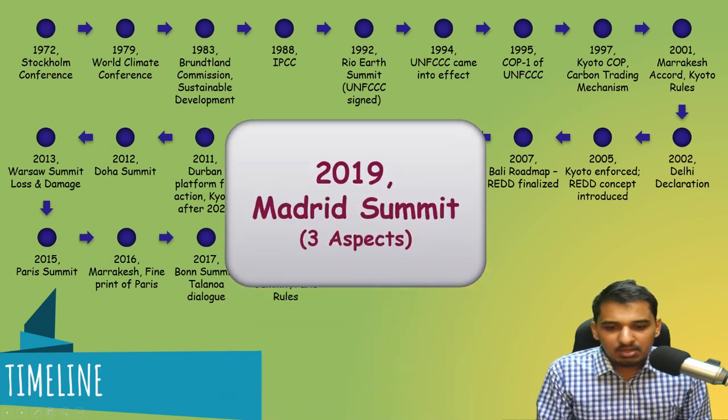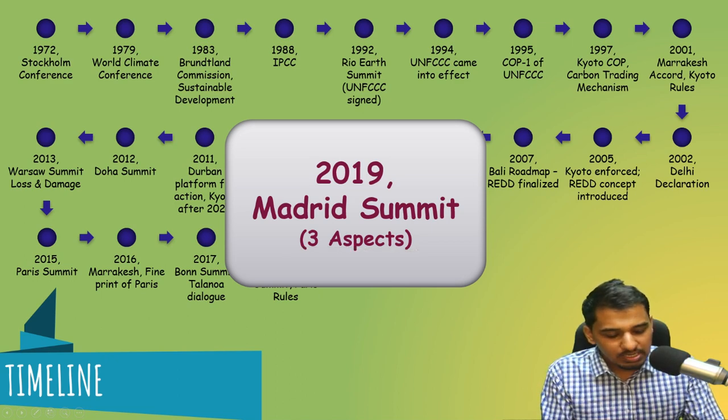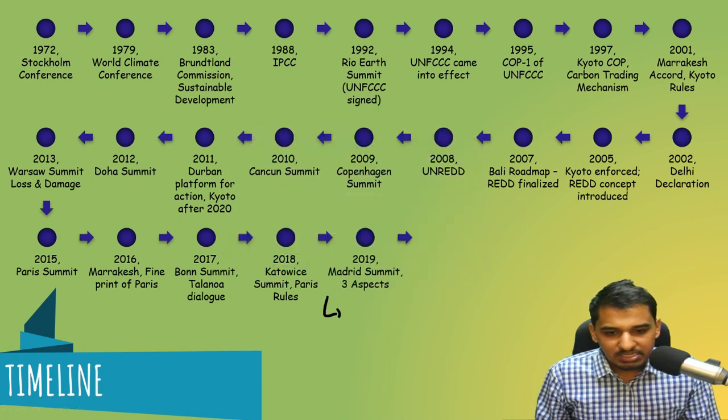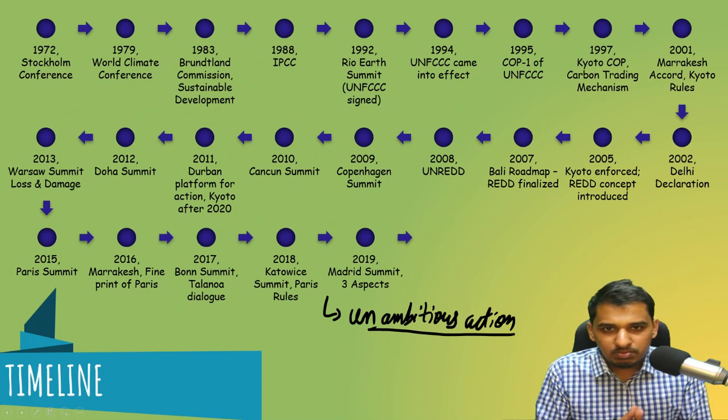Then we had the Madrid summit, in which three aspects were discussed. So what are those three aspects? Let us talk about them. First is unambitious action. What is this unambitious action? Many countries promise too much, but they don't deliver on that. That is unambitious action.